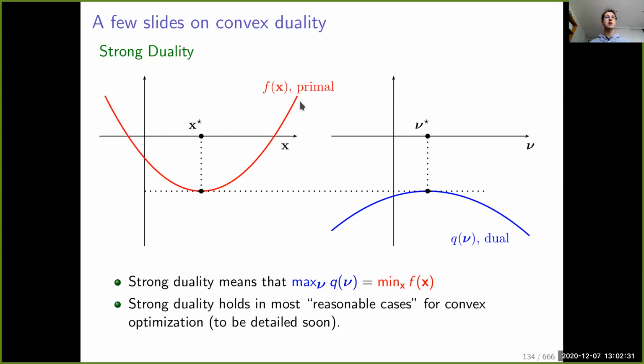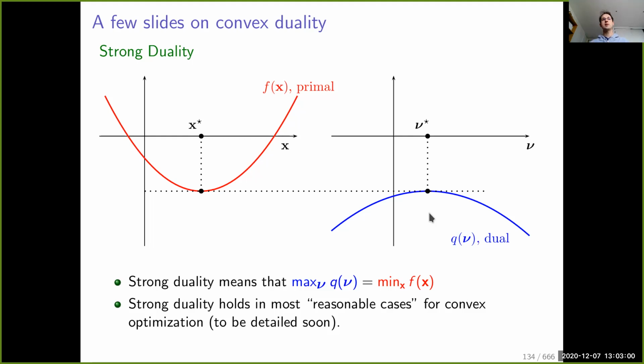So in this particular example, f is a convex function that we want to minimize, and we are going to build a dual problem, which is the maximization of a concave function q with respect to other variables nu. There will be optimal primal variables x star, and also optimal dual parameters nu star.